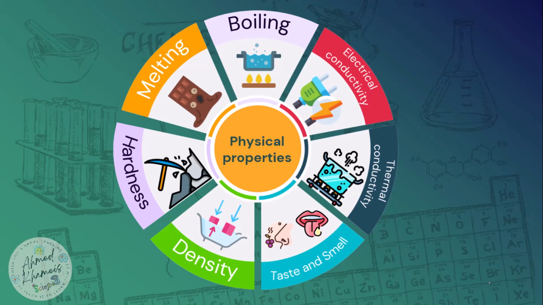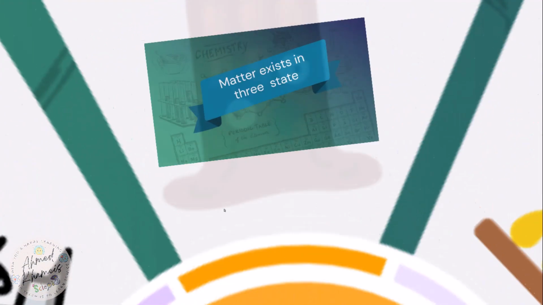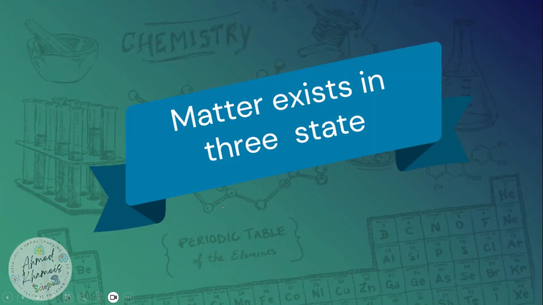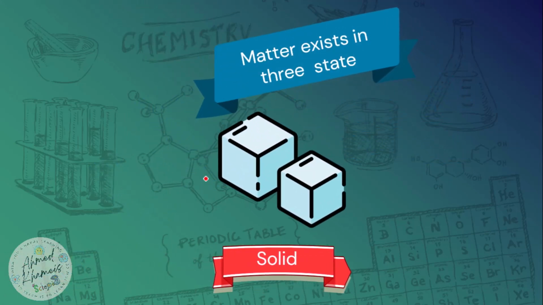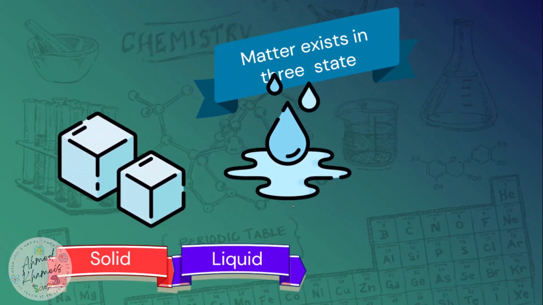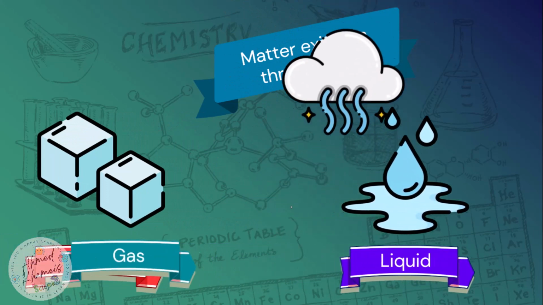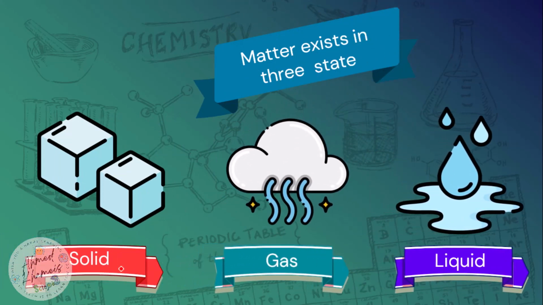Today we will continue exploring the properties of matter. The third property would be melting. So we know that matter exists in three states: solid, liquid, and gas. And matter can change from one state to another.